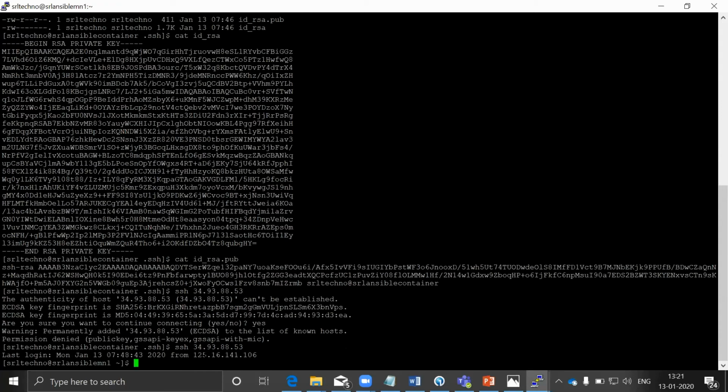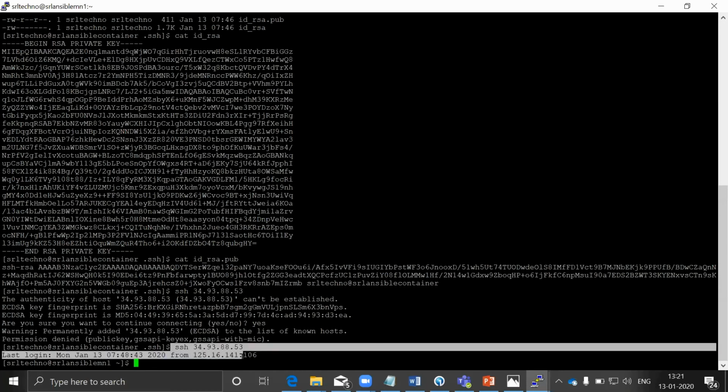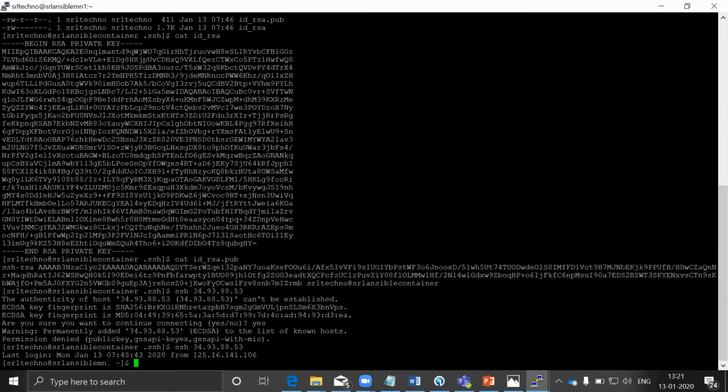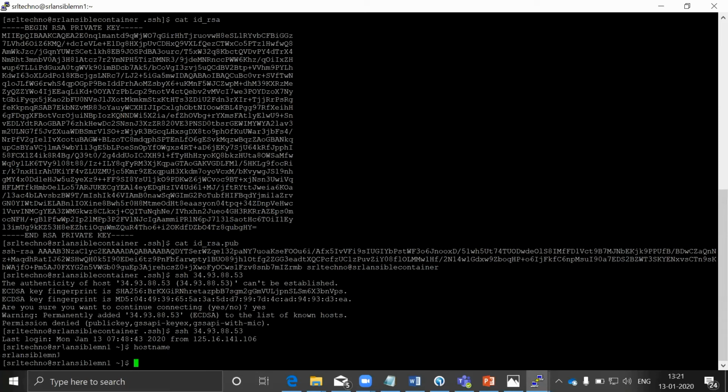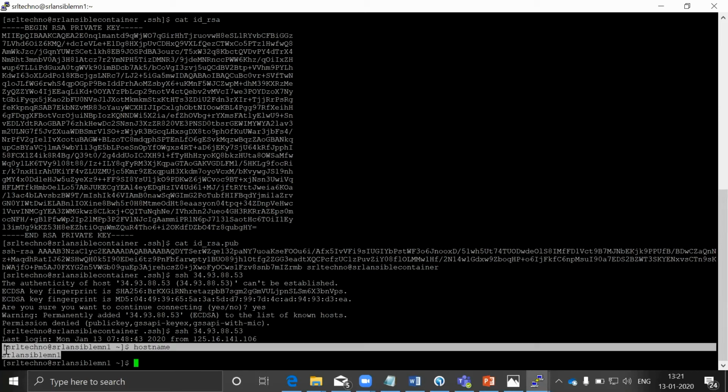If you see now, it got successfully connected to our managing node after updating our public key on the managing node server. And if you see the host, you are now switched from the container server to the managing node server. Got it? So this is how you establish the connection or switch from one server to another by updating the public key in the target server.